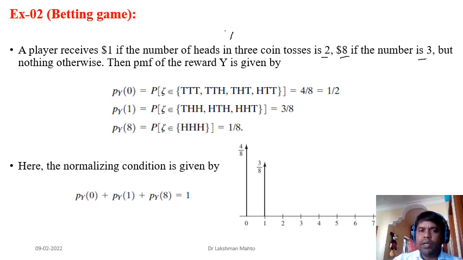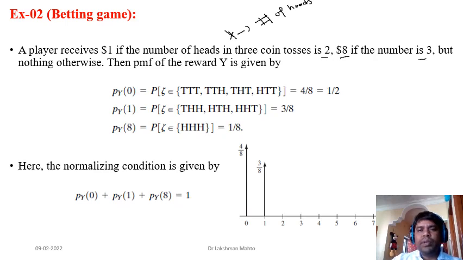X we have already introduced, it is talking about the number of heads. X is the first random variable. Now we are introducing another random variable, which we are calling the reward.